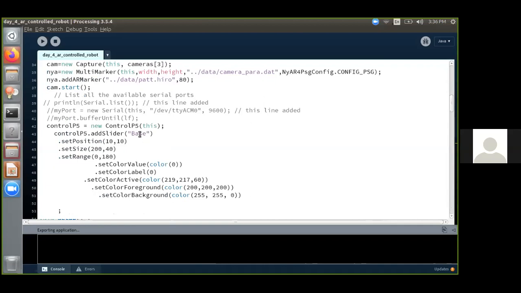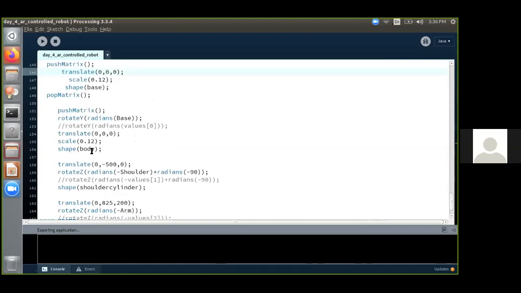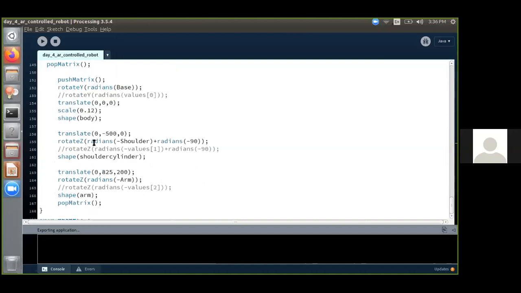So whatever value is given in the slider over here will be passed down to this base. So this value will be passed on to the body, and the body moves accordingly. Similarly for the shoulder and for the arm. So with this, we come to the end of the explanation for the program. So this is how we do the program.